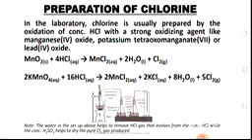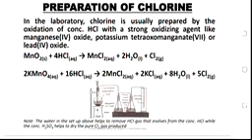Therefore, anything that is leaving that conical flask containing water will now be the chlorine gas that we are actually trying to produce. As it moves on, you see there's another conical flask containing concentrated tetraoxosulfate 6 acid, that's conc H2SO4. The essence of having that conc H2SO4 in the second conical flask is to serve as a drying agent, to dry the chlorine gas that is being produced.